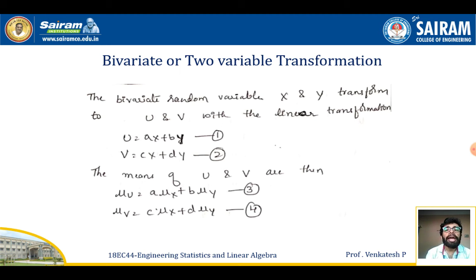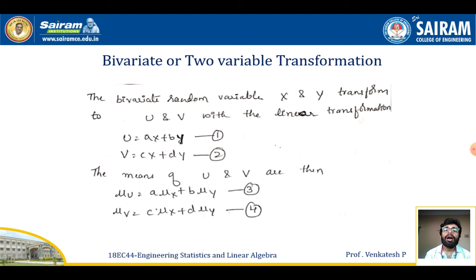So now, bivariate or two variable transformation. The bivariate random variables X and Y are transformed into U and V with a linear transformation like this. I'm going to use U equal to aX plus bY and V equal to cX plus dY. So I'm representing the random variables U and V in terms of the two bivariate random variables capital X and capital Y in terms of equation number 1 and equation number 2 here.